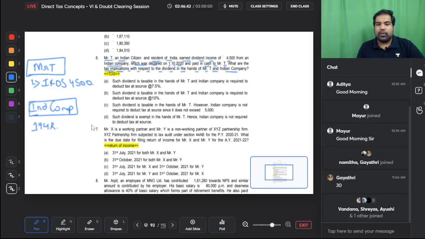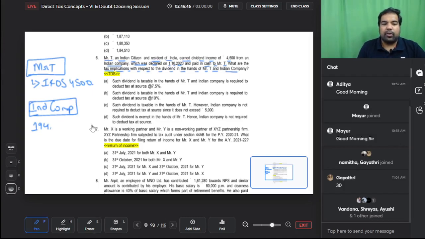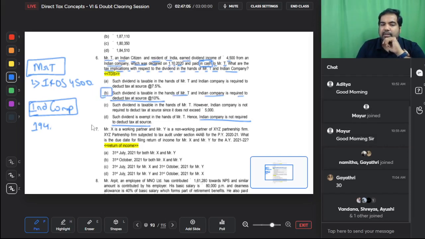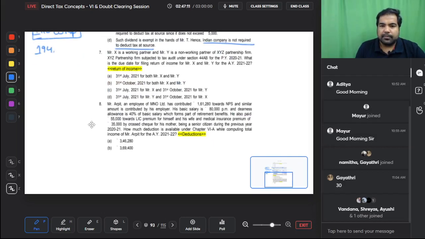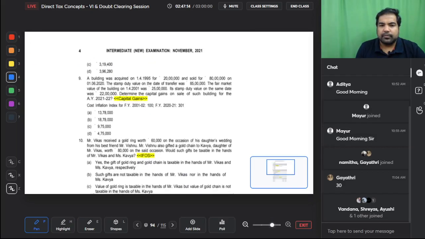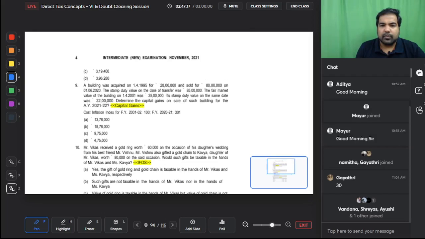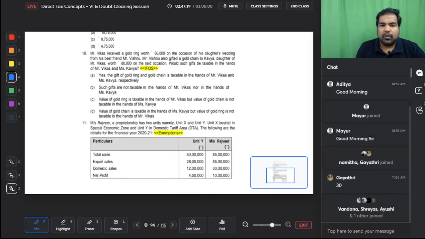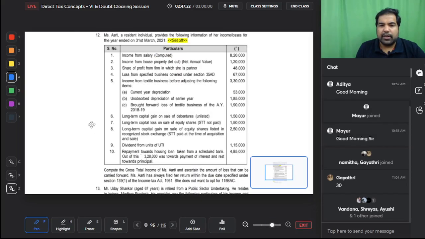K is for Kotak mutual fund. No, this is not mutual fund. So this is 194. And here the limit is 5,000 rupees. Only above that you will deduct TDS at the rate of 10%. So most people said that no TDS will have to be deducted. But that is wrong guys. Here the dividend has been paid in cash, and hence such dividend is taxable and the Indian company is required to deduct. So this is the right answer. This was a nice tricky question in the RTP. Let's see what else is there on TDS front here.